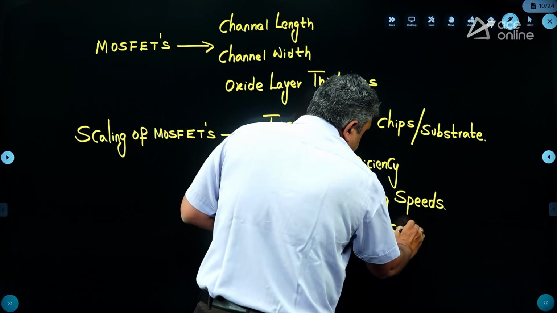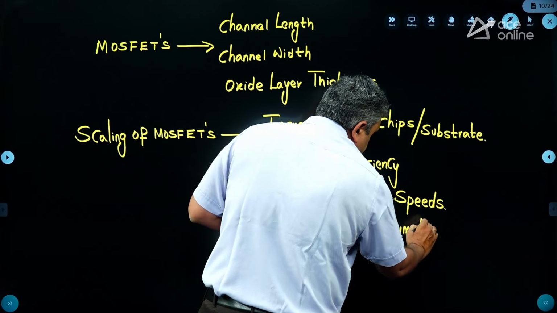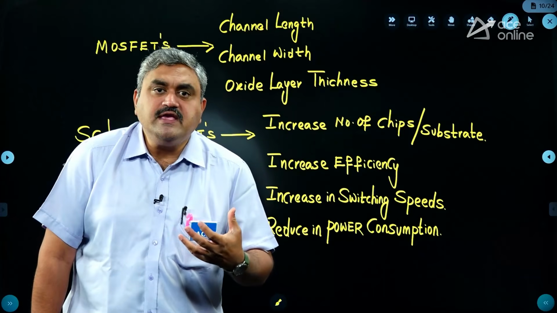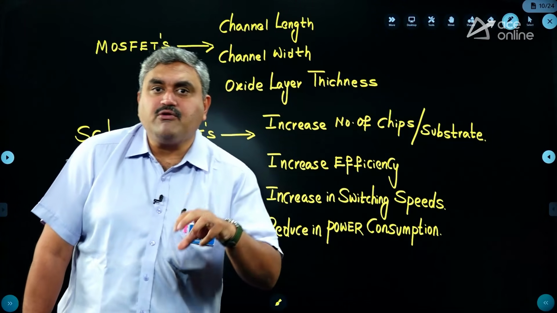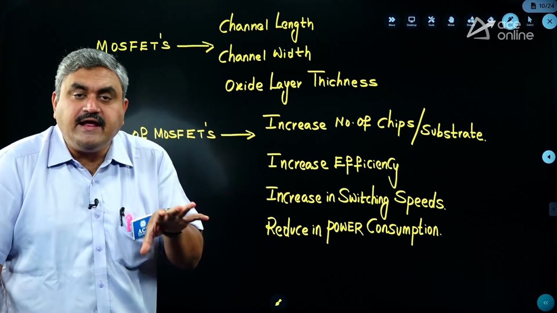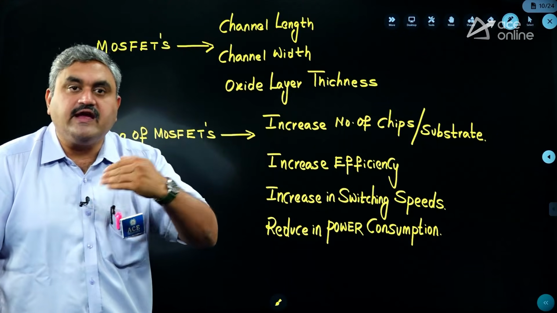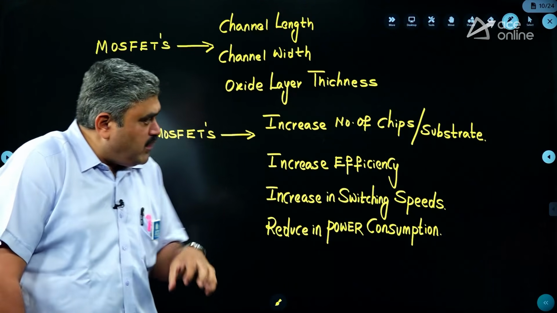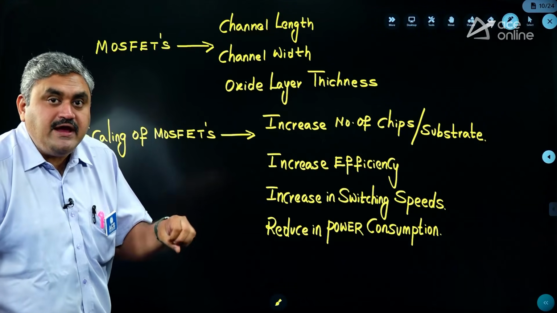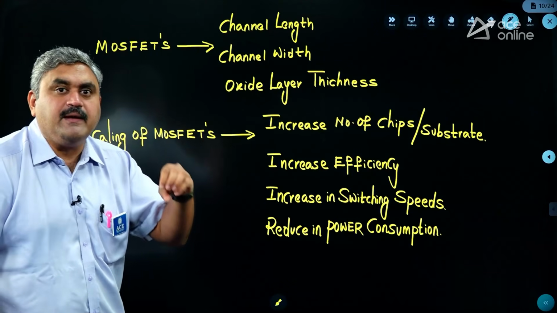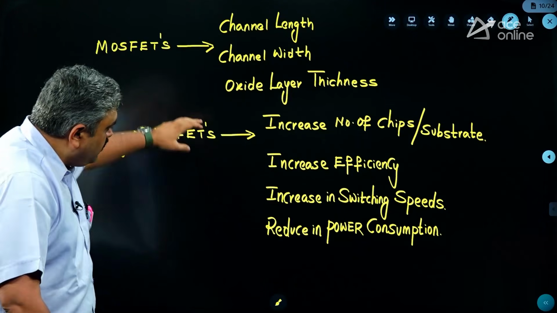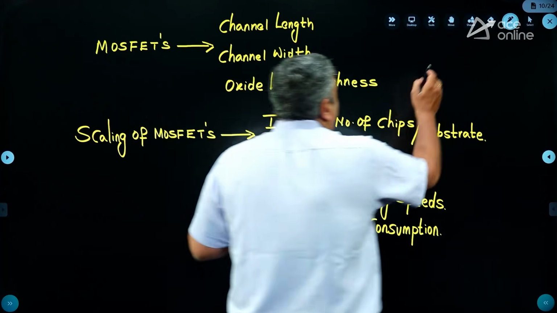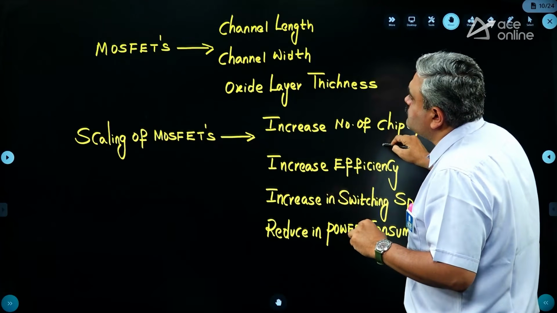So we make scalability in the MOSFET area. Why is he not talking about scalability of FETs? Because MOSFET is universal. You can use it for many applications. So that is the real-time technology that we are right now using. That is also getting changed. Maybe in the next 5-6 years, the technology will get multiplied a lot. So whatever is right now available, we are trying to increase its efficiency by increasing the chip count per substrate. By doing this, we are getting an advantage on all these factors. So that is the reason why the examiner is including this topic here.